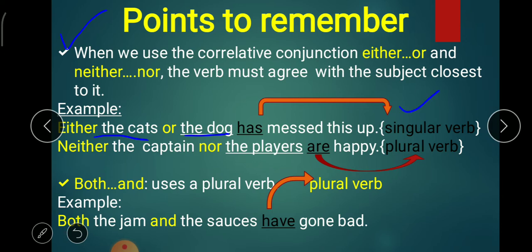Next example, neither the captain nor the players are happy. In this sentence also we have two subjects, the captain and the players. The players are plural in number, so we have used the plural verb are. Next one is both and. It uses a plural verb. Both the jam and the sauces have gone bad. In this, we have used the plural verb have.